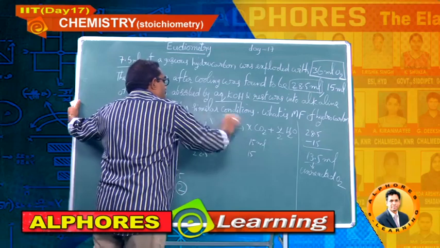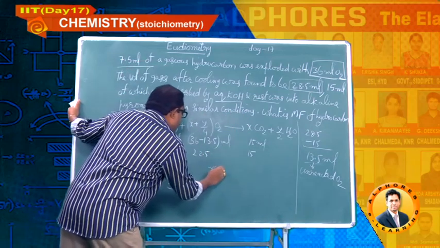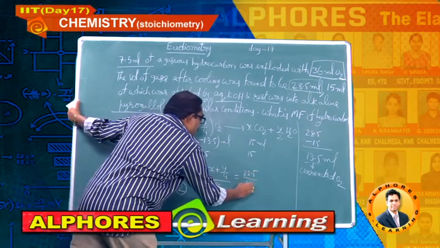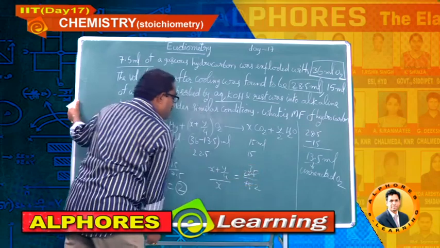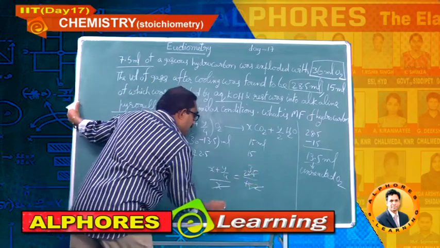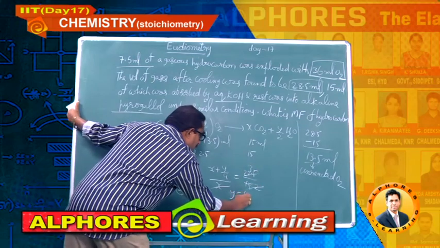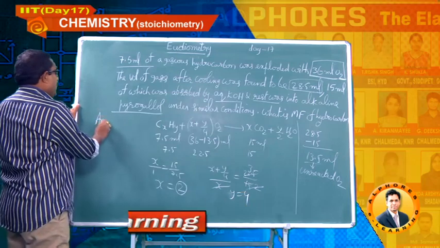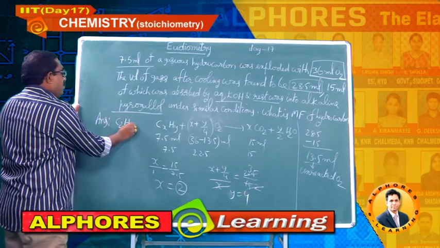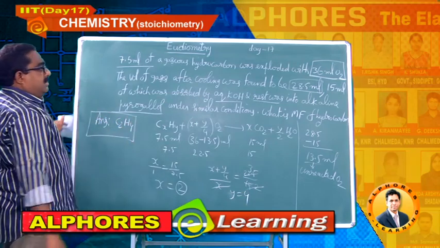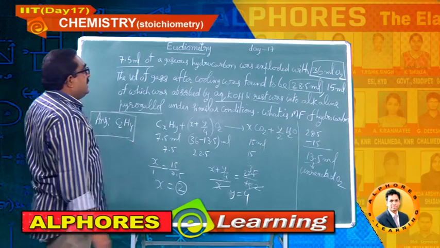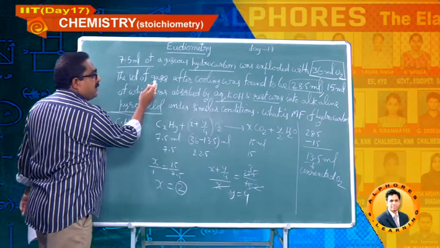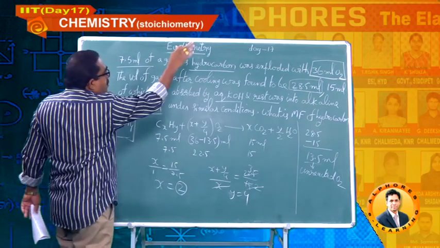Now take this ratio: (x plus y by 4) by x is equal to 22.5 by 15. x is already 2, so these two get cancelled. So finally y equals 4. So x equals 2, y equals 4. So your answer is C2H4. This is the formula of the hydrocarbon which satisfies this experimental data through the stoichiometry concept.